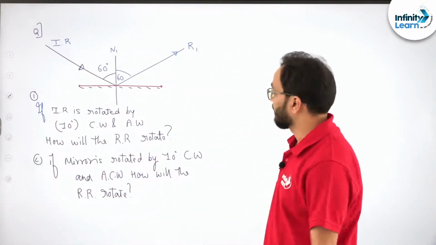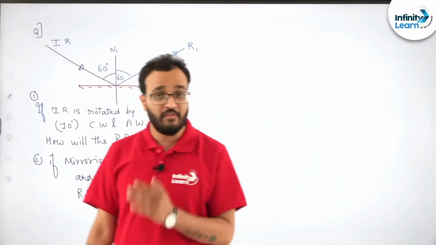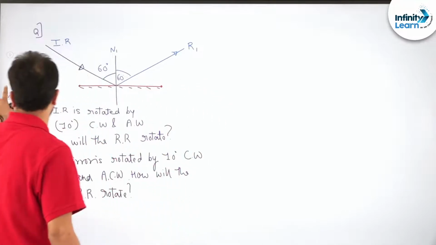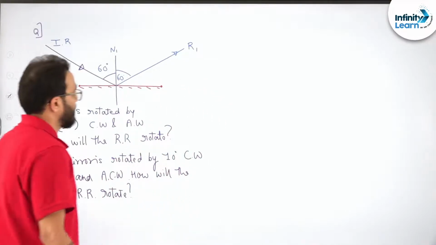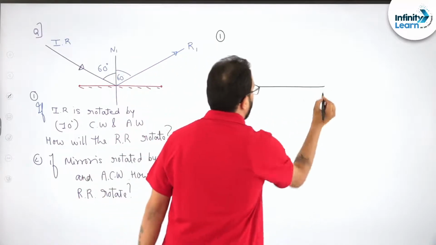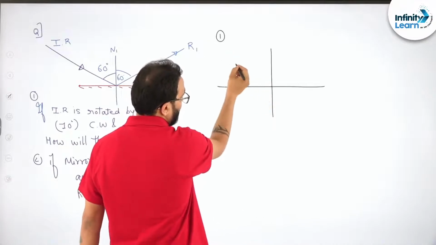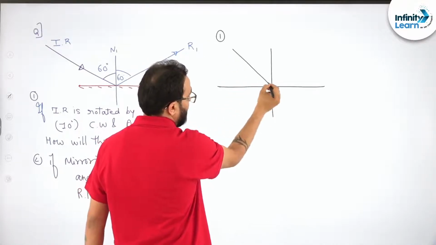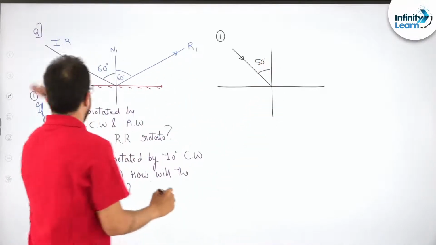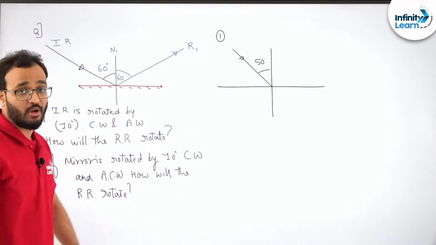Okay, let's see it. So let's understand the first part. We'll have to draw a lot of diagrams here, so please remember this diagram. So let's begin. Part number 1. See, this is the normal, this is the mirror, and this is your incident ray. Initially it was at 60 degrees and now it is at 50 degrees. If you rotate it in this direction, this is clockwise sense, okay?